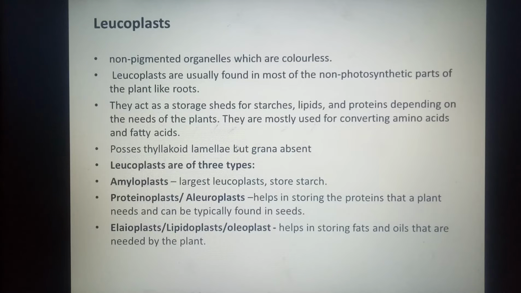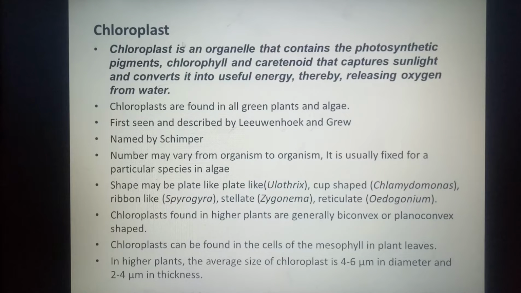Now we'll discuss the next plastid, which is the chloroplast. The chloroplast is that plastid which contains photosynthetic pigments, the chlorophyll and carotenoids. Because of these pigments, the chloroplasts are capable of capturing sunlight, and this sunlight is changed into chemical energy, in which oxygen is released as a byproduct. Oxygen is released from water. Therefore, they are the organelles which have a role in photosynthesis.